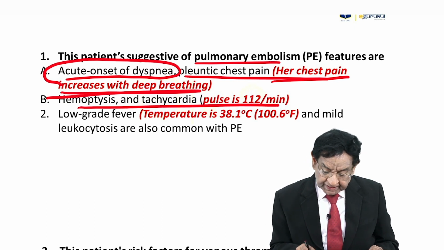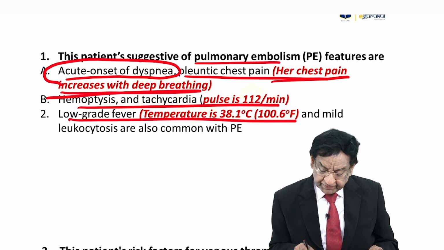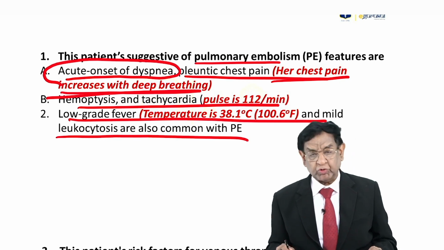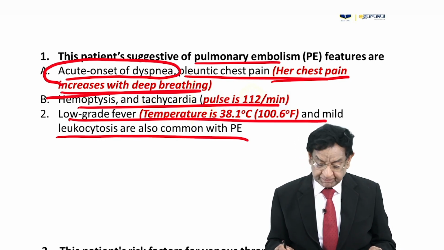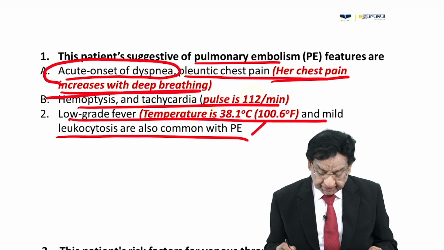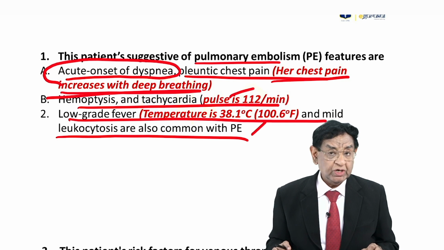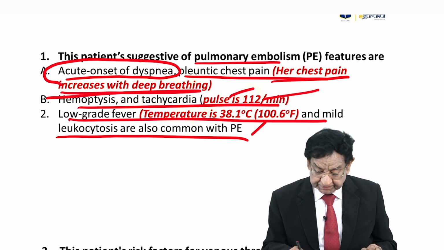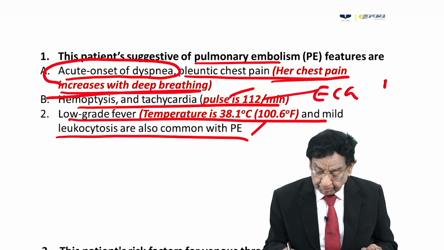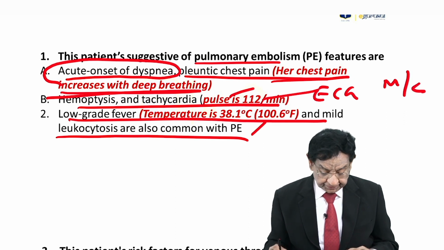Hemoptysis and tachycardia are there. Low-grade fever and mild leukocytosis are also common in pulmonary embolism, and our patient also has a fever. Tachycardia is in fact one of the most common findings in pulmonary embolism, and sinus tachycardia is the most common finding in ECG.